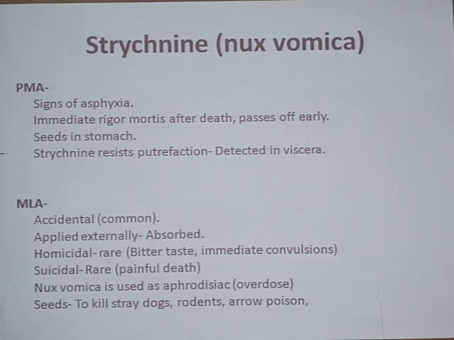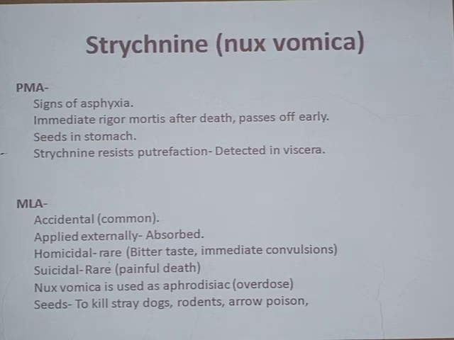Then the post-mortem appearance. If the patient dies by Nux vomica poison, there will be signs of asphyxia. On post-mortem examination, you will see the signs of asphyxia like frothing from the mouth, and rigor mortis will be very rapid.